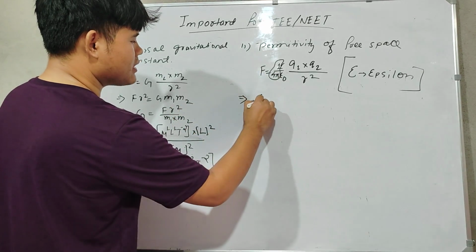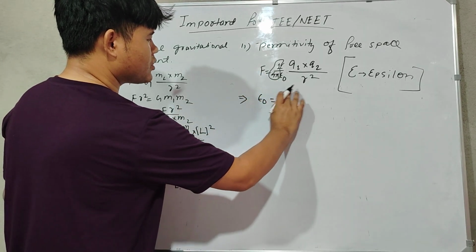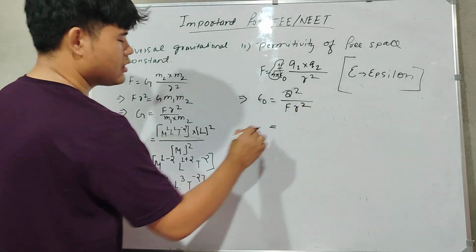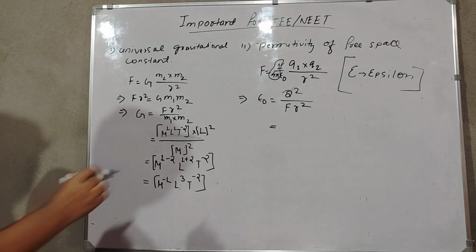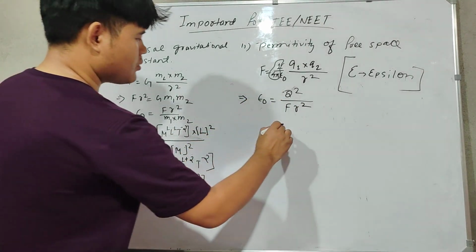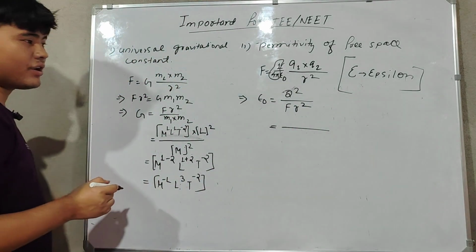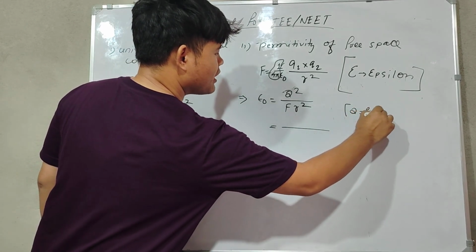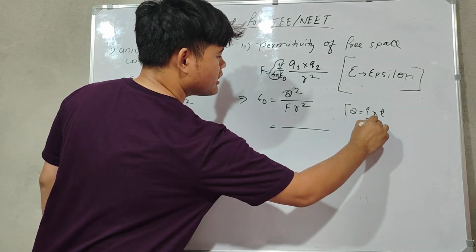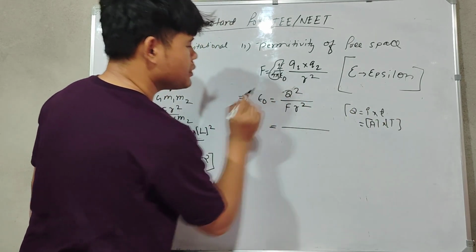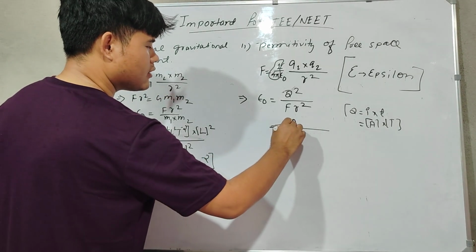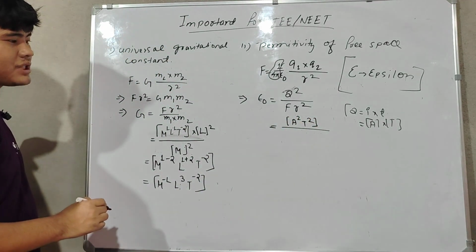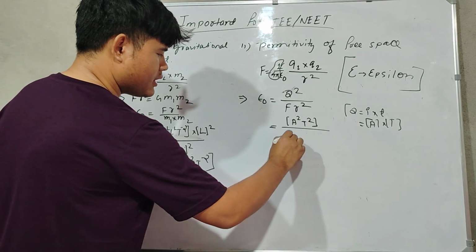So now epsilon naught will come to this side. Epsilon naught is equal to Q square, as two charges are there. So it will be Q square by F r square, as epsilon naught has come here and F has come down. Next, Q is equal to IT. We have done this one already. Q is equal to I into T, current into time. Current is ampere and this one is time. So Q square is there, that means we can write A square T square. Now F, see, force is coming again and again, so it is better you remember it.